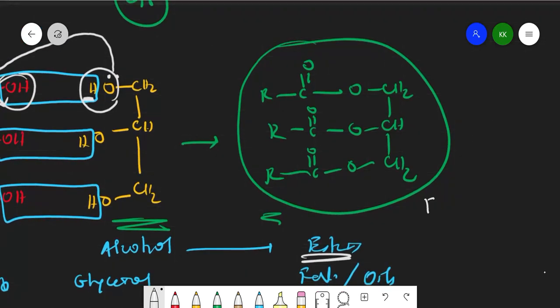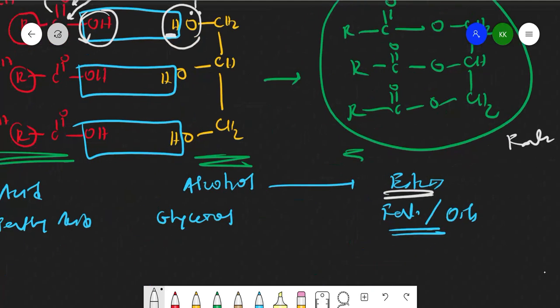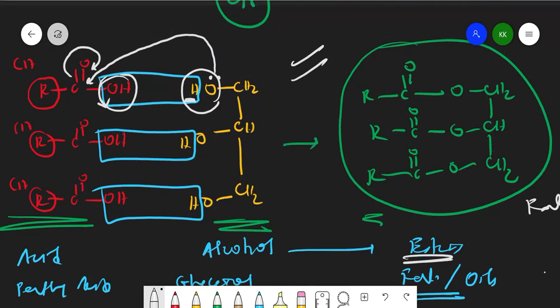So this is our fats or oils, right? We studied the synthesis of fats and oils, and also we are now able to distinguish what are fats and what are fatty acids. Both are different. From fats we will get fatty acids, and also we can prepare fats using fatty acids, which I have shown in this reaction, right?